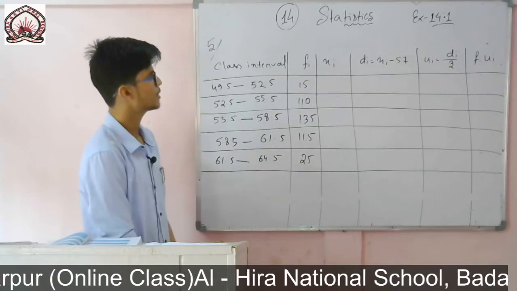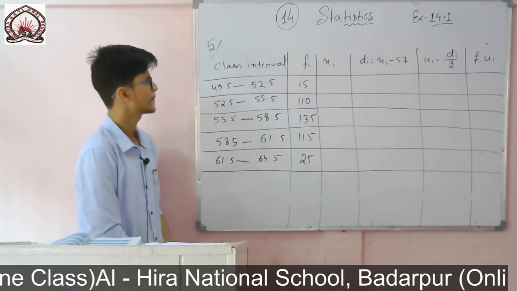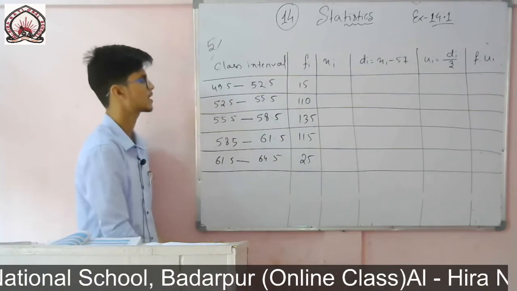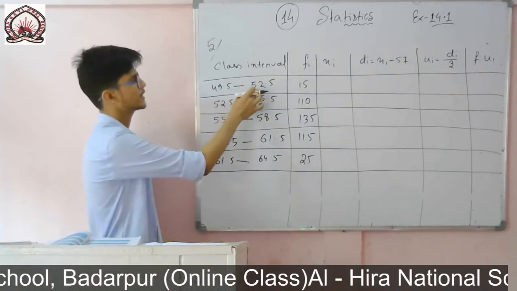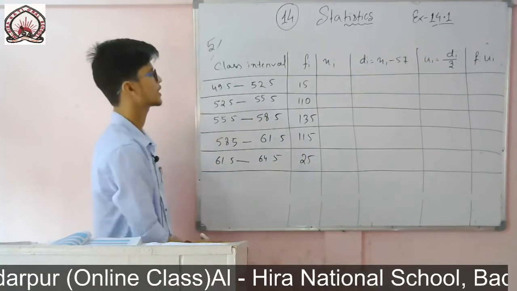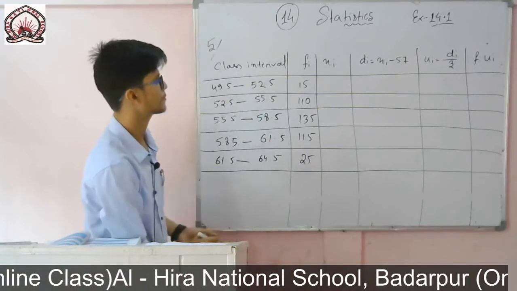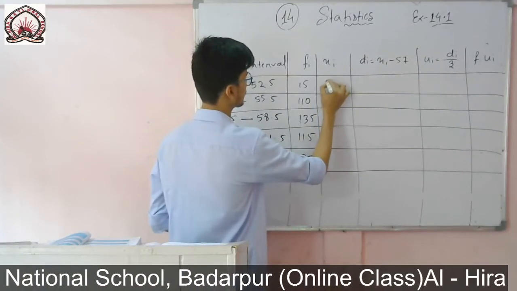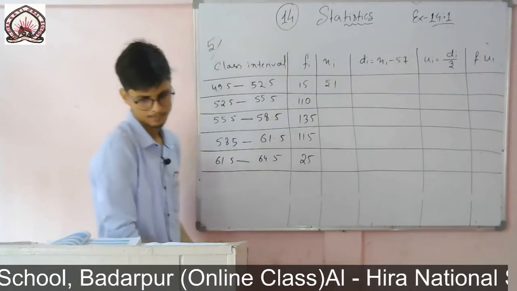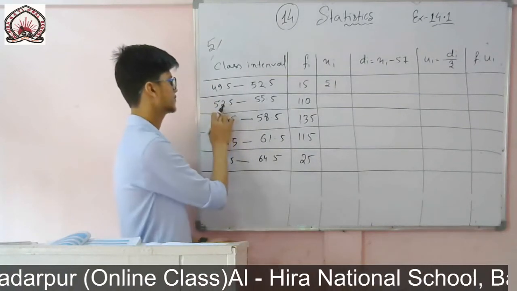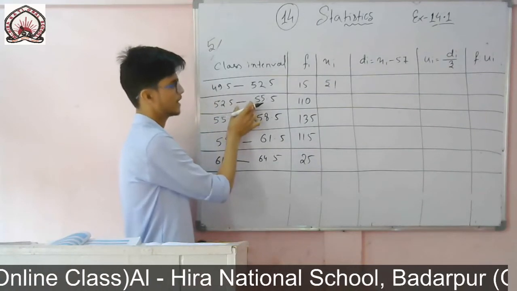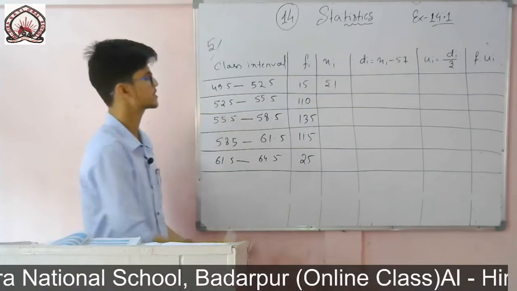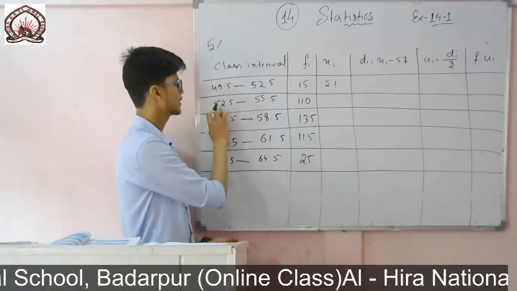So now we'll calculate the xi. So for this one you see, simply here the class height is 3, that means normally how we find this one plus this one divided by 2, or you can add to the lower limit 1.5. So 49.5 plus 1.5, it will be 51. Then with 52.5 you see here the difference is 3, so the half of 3 is 1.5. So simply in this one you add 1.5, you will get the mid value.